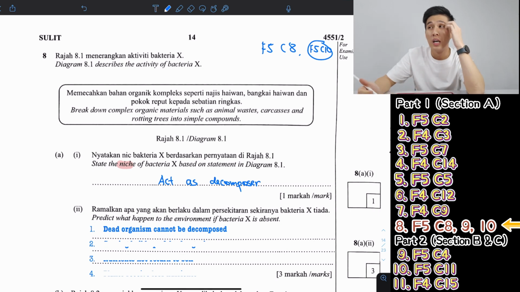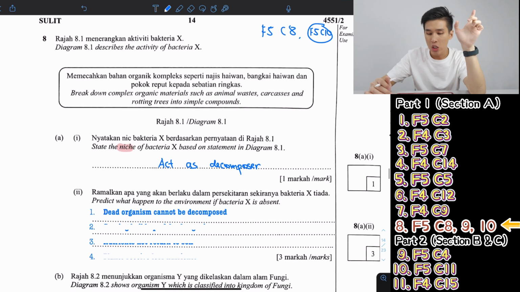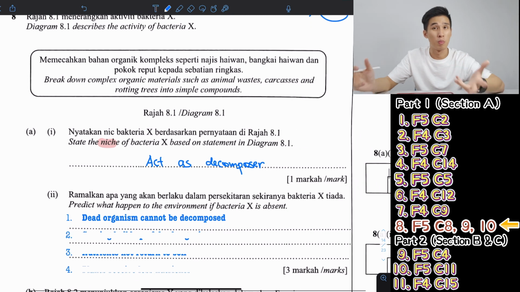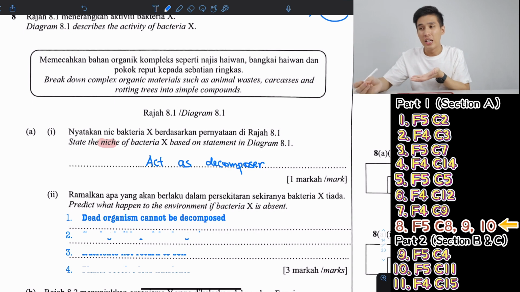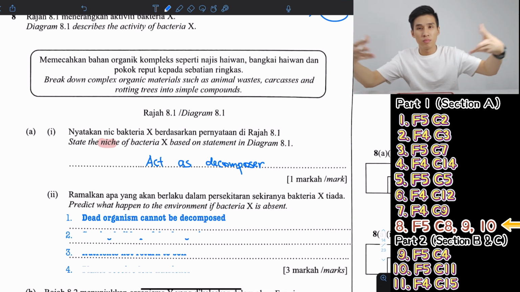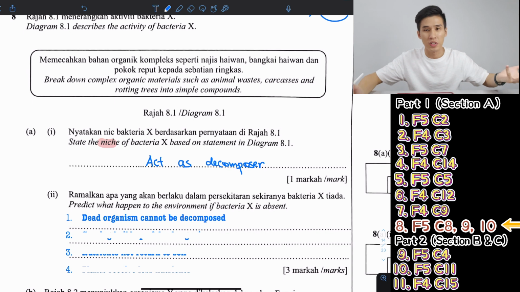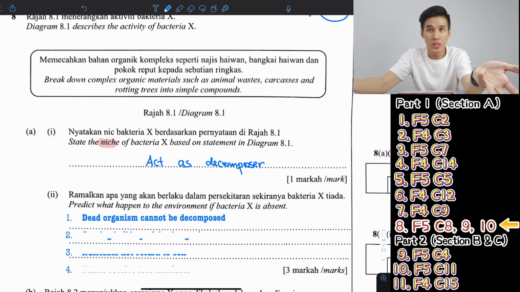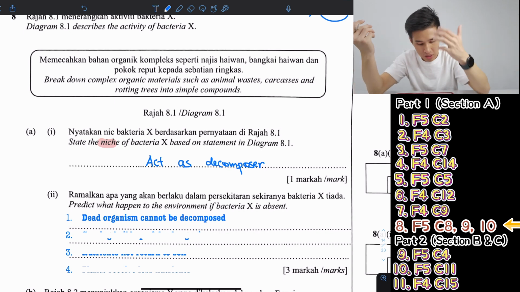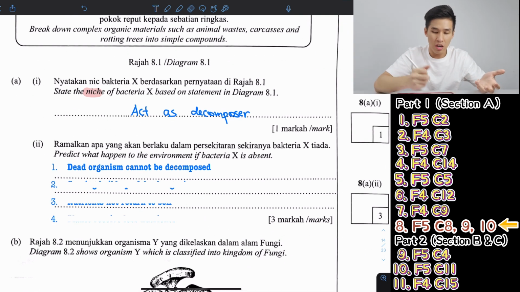Meaning decompose dead stuff. Predict what will happen to the environment if bacteria X is absent. So number 1, bacteria are decomposers. Whenever something dies, a plant or an animal or even a human, the dead body will eventually break down, decompose after a certain period of time. That's because bacteria and other decomposers feed on dead organisms. So that's what decomposer means. Without decomposers, without bacteria, dead organisms cannot be decomposed and the dead body will be there forever.